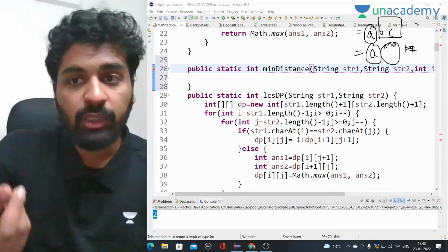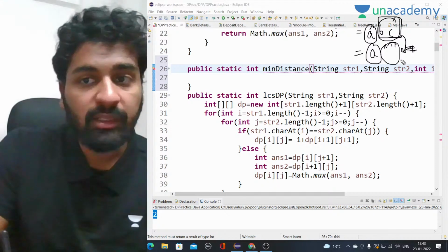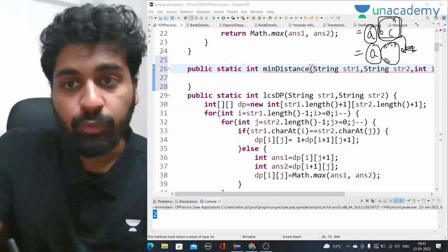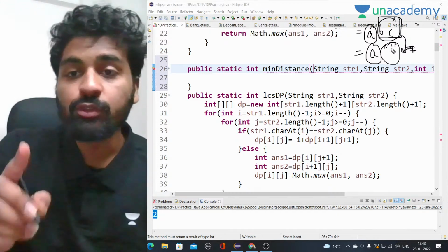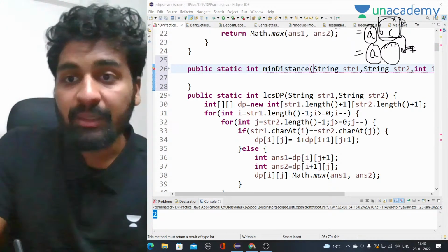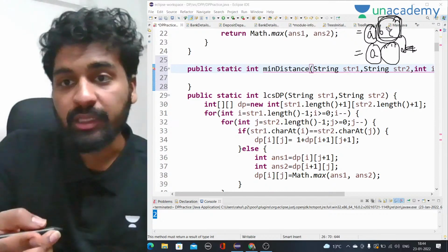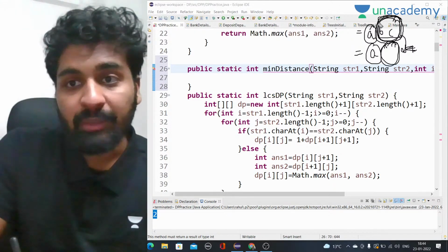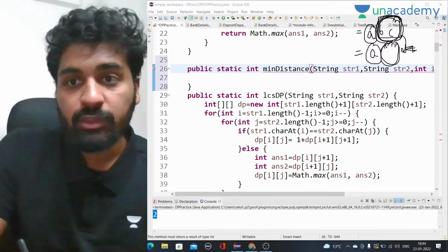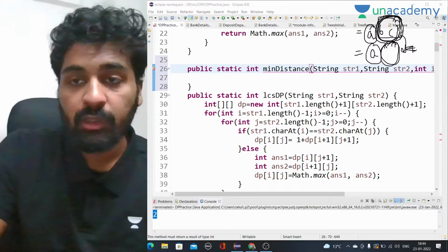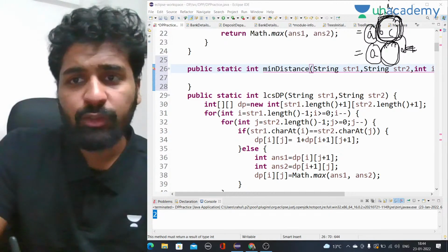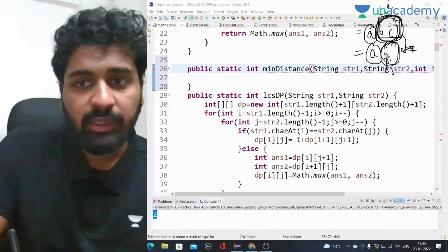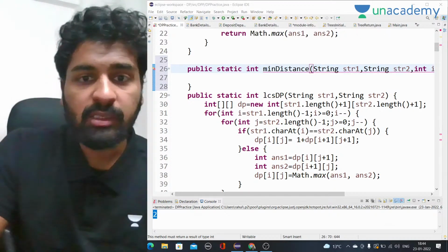Now if this is empty, we have to make them equal. The question is we have to make both the strings equal. So these characters have to be inserted in this, and that will be one operation each. Whenever one of the strings is empty, we have to return the remaining length of the other string. If this is i, we have to return i, and here we have to return j. If this becomes empty, we have to return j; if this becomes empty, we have to return i.